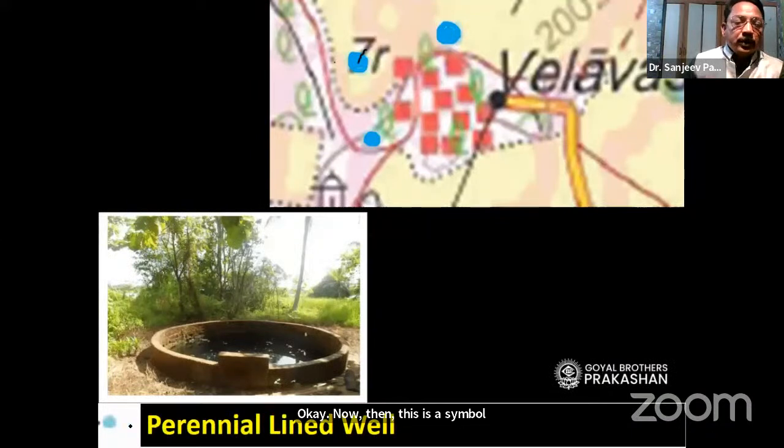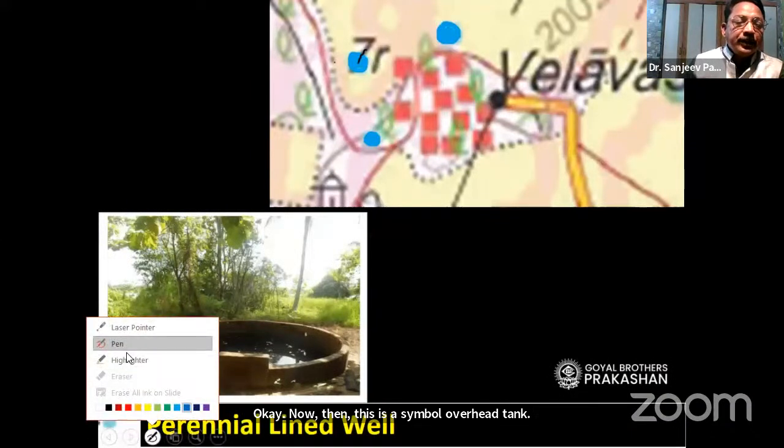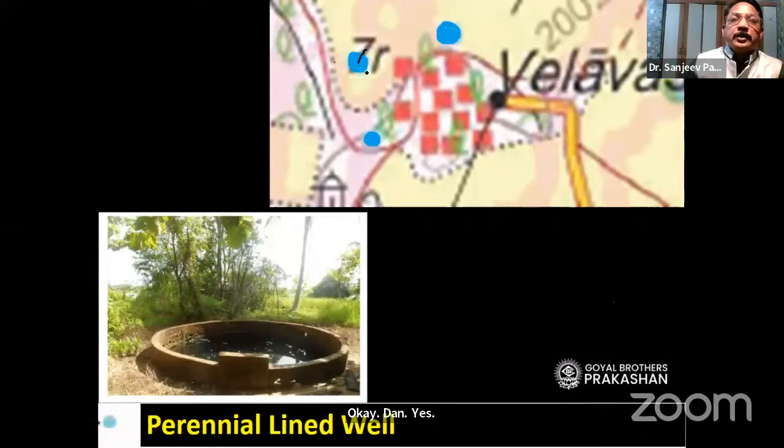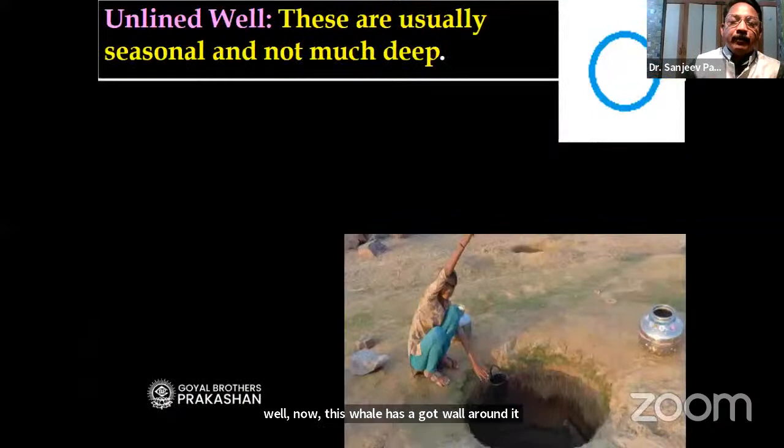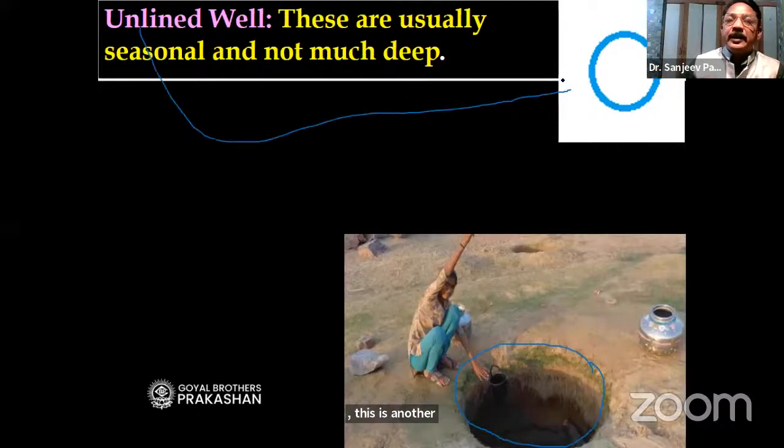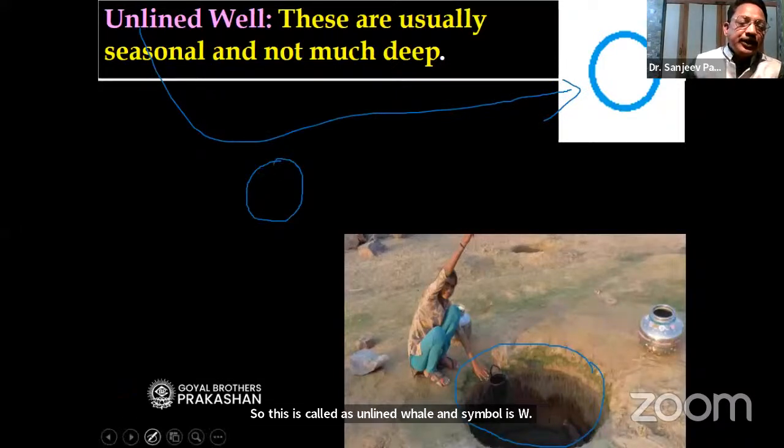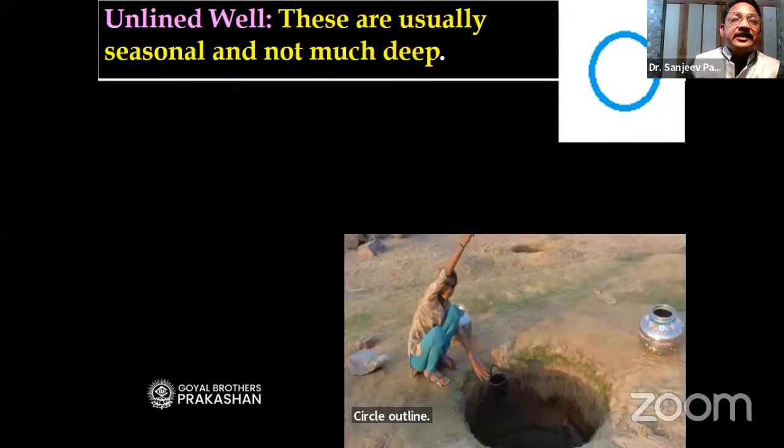Now another very interesting thing to remember, please understand this. Here you find a blue color structure, and this is a well, dear students, a well. Now this well has a wall around it. We call it by the name perennial lined well. Now, if you see here, this is another well here, but without a wall around it. So this is called an unlined well, and the symbol is a blue circle outline. Generally, these unlined wells are seasonal and they don't have water throughout the year.